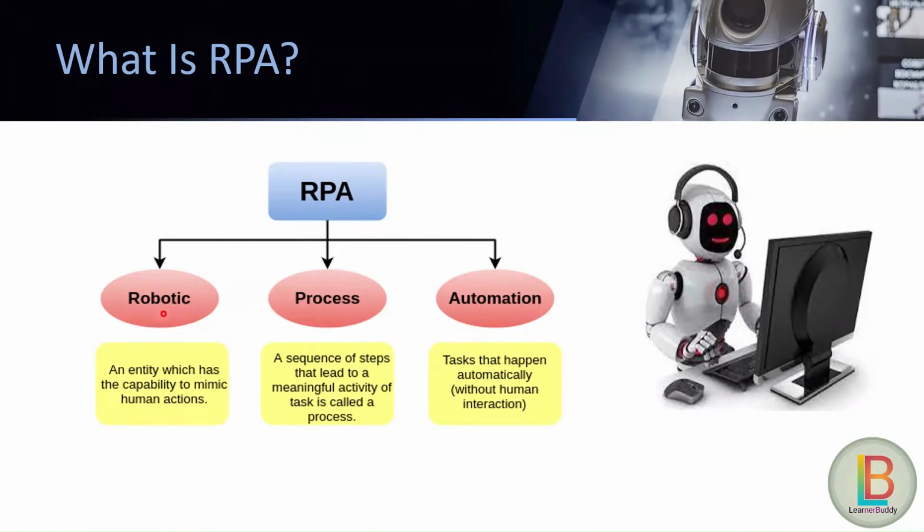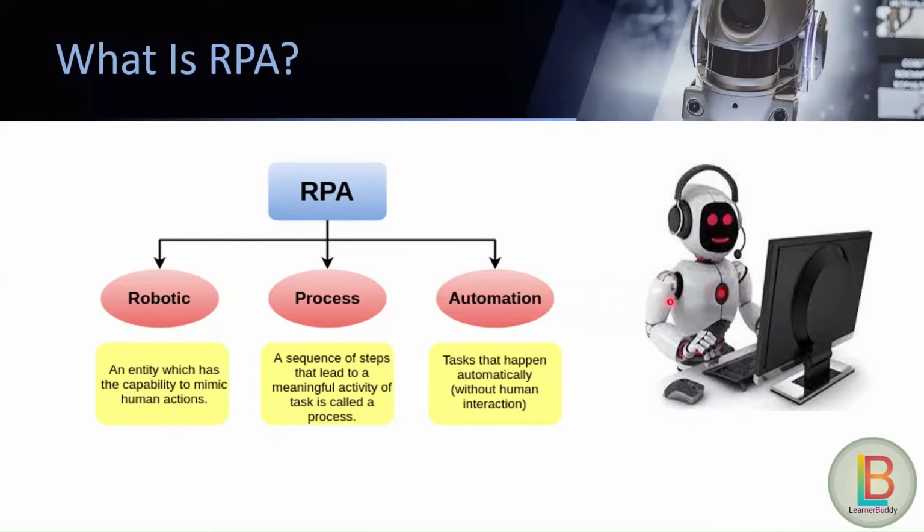Robotic is nothing but when an entity is able to mimic the same actions or can perform the same actions like a human, then that entity is called robotic. While process is a sequence or a collection of steps or sub-processes which are performed to achieve a particular task or a meaningful activity. And automation is nothing but when a particular process or a sequence of steps can be performed without any human intervention, then we can term this as automation.